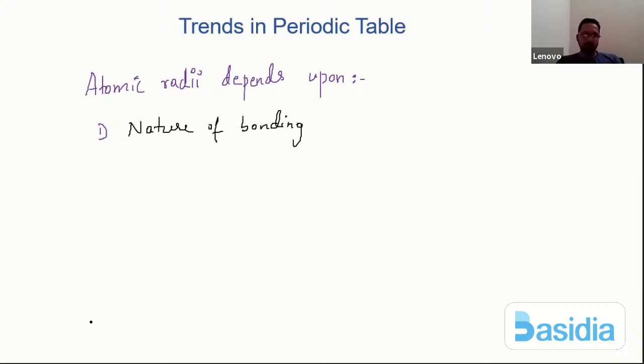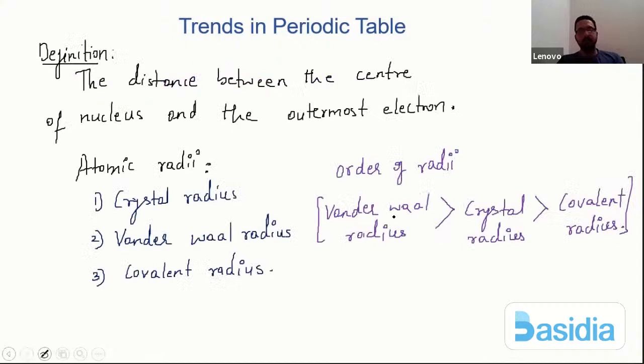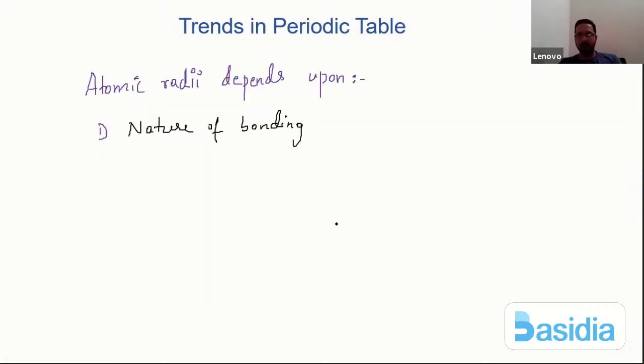If we check the last point we have written, you see there is a van der Waals radius, a crystal radius, and a covalent radius. If there is a van der Waals force of attraction, then the van der Waals radius is the larger one, correct? But if there is a pure covalent bond between them, then the radius is going to be quite low, correct? So it all depends on what kind of bond is present between the atoms, based on which the atomic radii will vary. So this is our first point.